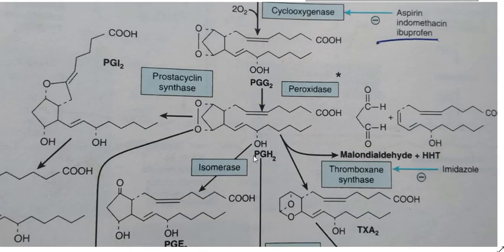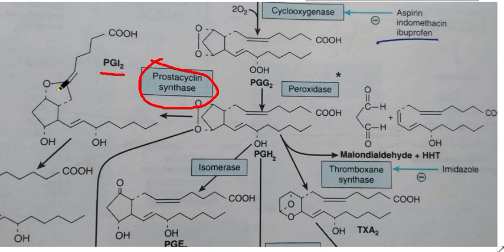Once the PGH2 has been produced, it can be used for the production of anything you want. Like through the action of prostacyclin synthase enzyme, it can also produce PGI2, prostacyclin, which you can determine whether it is a prostacyclin or another type of prostaglandin. There is a specific characteristic of prostacyclin.